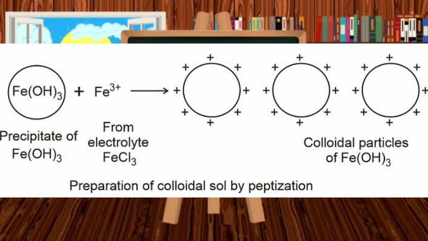Freshly prepared ferric hydroxide precipitate can be converted into a colloid by adding a small amount of ferric chloride electrolyte. The ferric chloride thus added is called the peptidizing agent. It is an example of peptidization.